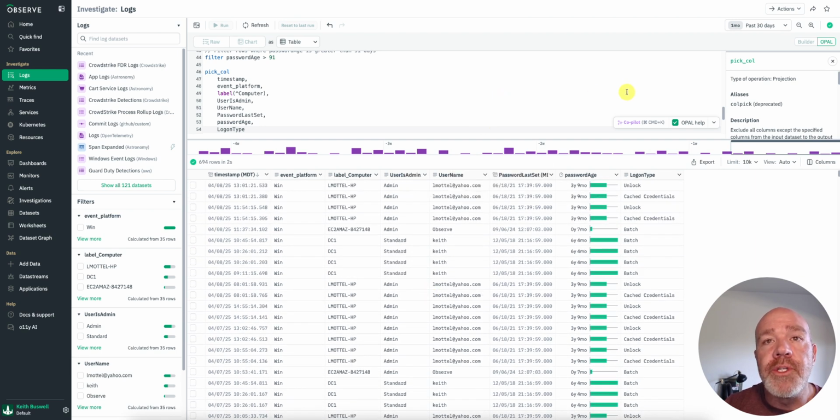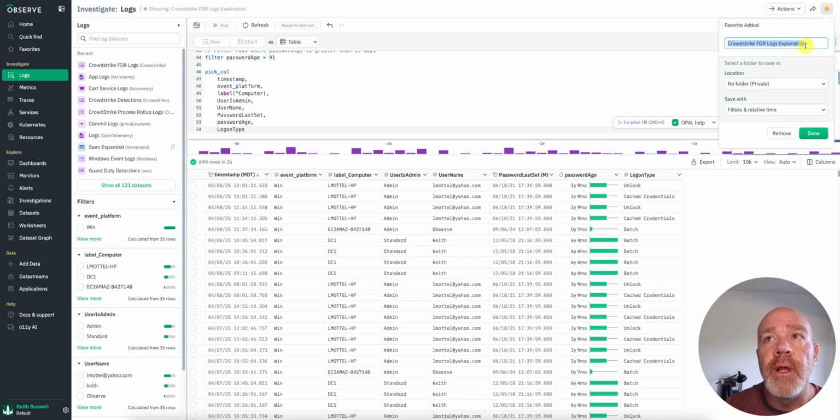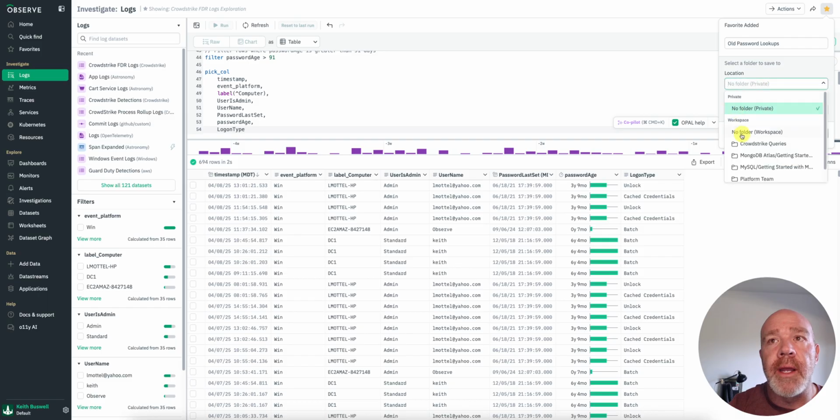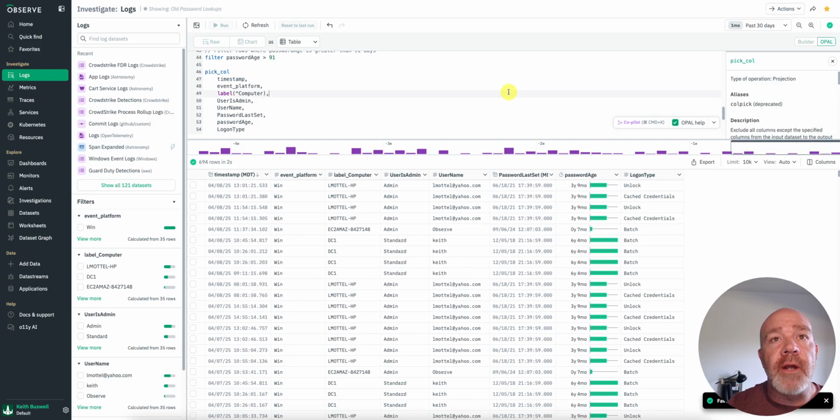So what I'm going to do here now is just come in and say actions. And actually, I'm just going to save this one. And we'll just call this old password lookups. And then I'm going to save it into my CrowdStrike favorite queries folder and just say done. So that could be the end of it right there.